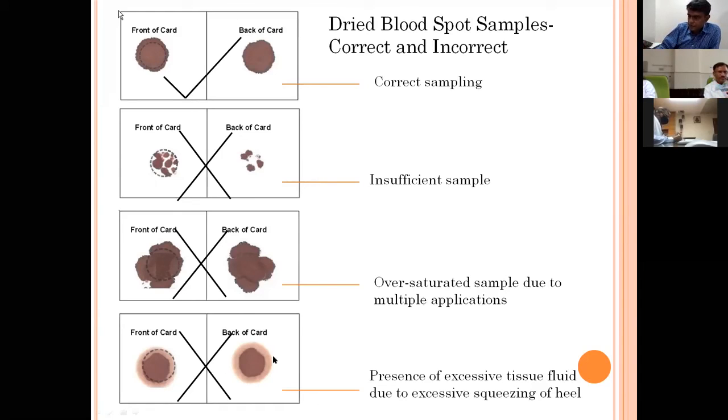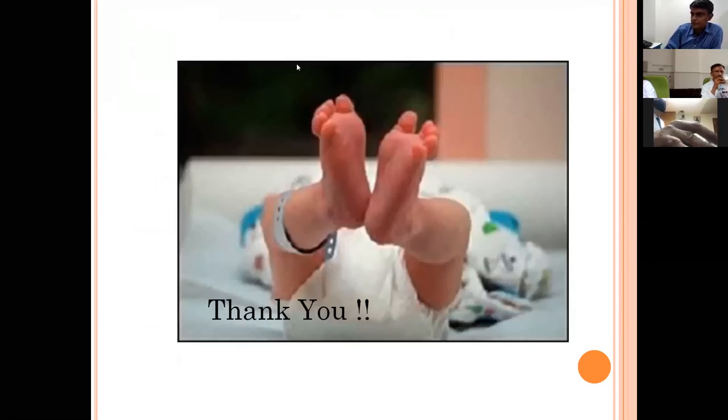Lastly, sometimes the blood coming out of the foot is not good, so the technician may try to squeeze the foot to increase the amount of blood or the size of the blood drop. In that case, some of the serum or tissue fluid can also come along with the blood, so that will separate, like the fourth example in this slide, which is also not suitable for the test. So the sample should look like the first example.